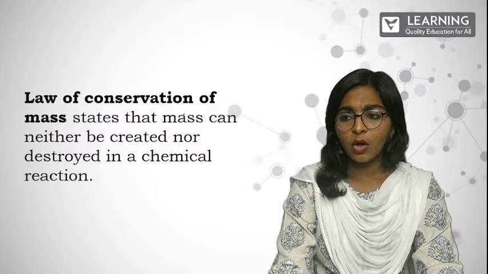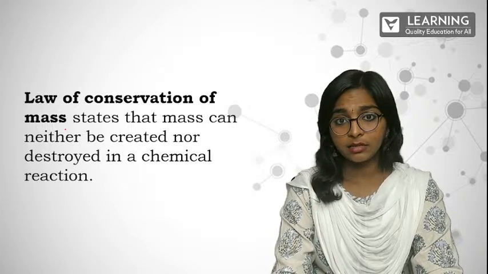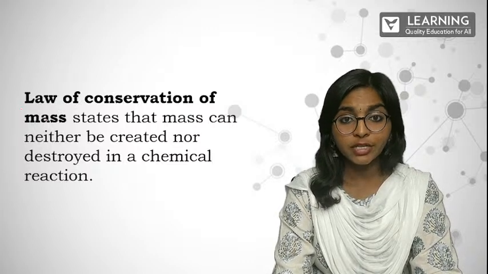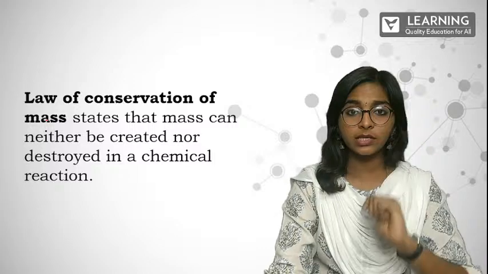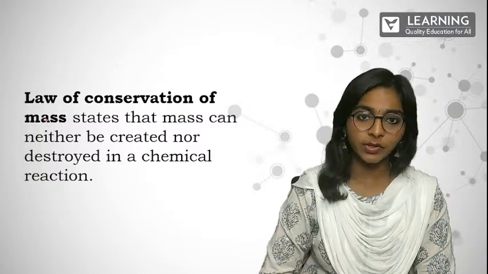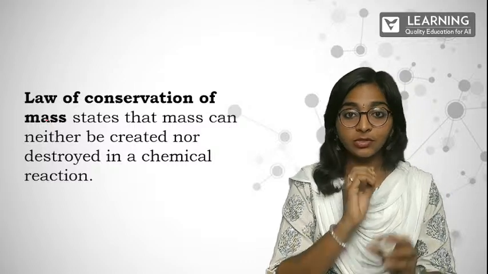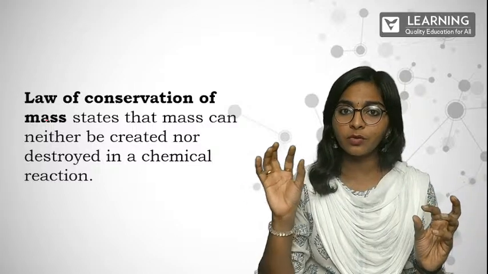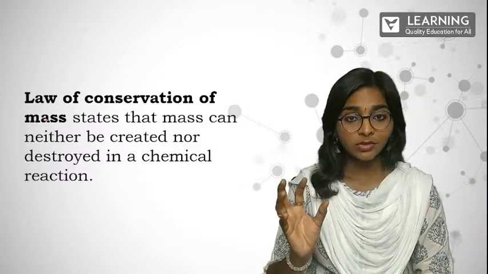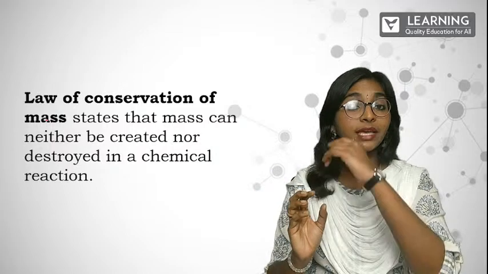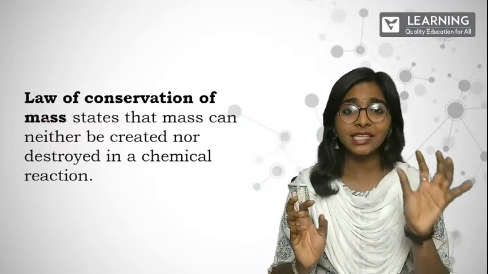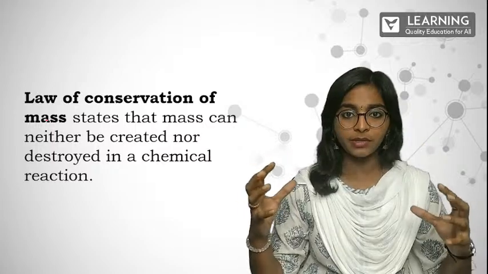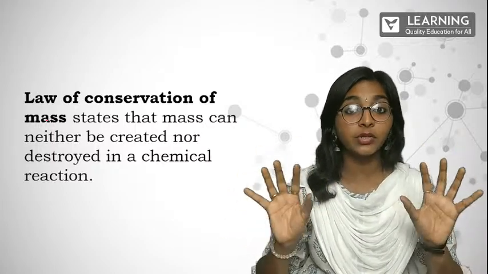Now, law of conservation of mass. What does that mean? The law of conservation of mass states that mass can neither be created nor destroyed in a chemical reaction. Just recall the combination of carbon and oxygen gives carbon dioxide. The mass of carbon and the mass of oxygen combine to form the mass of carbon dioxide. So the mass of the products is in no way going to be higher or lower. It's going to be the same as the sum of the reactants. Is that clear? The mass of the chemical combination before and after the reaction is going to remain the same.